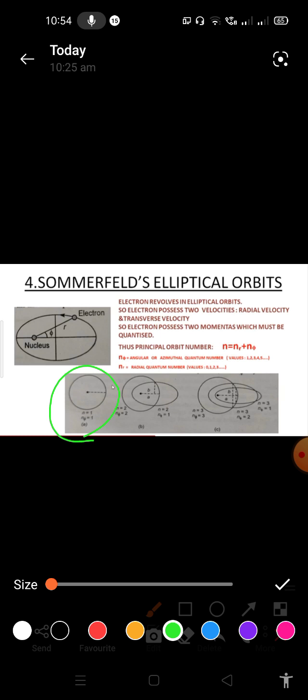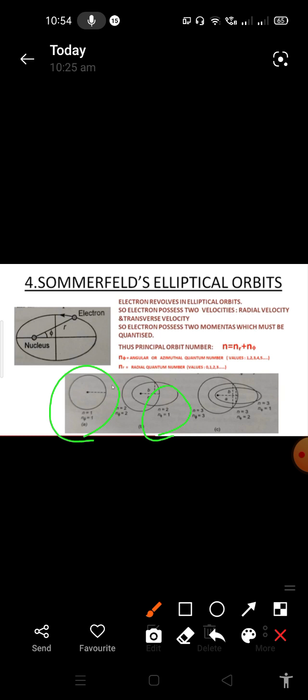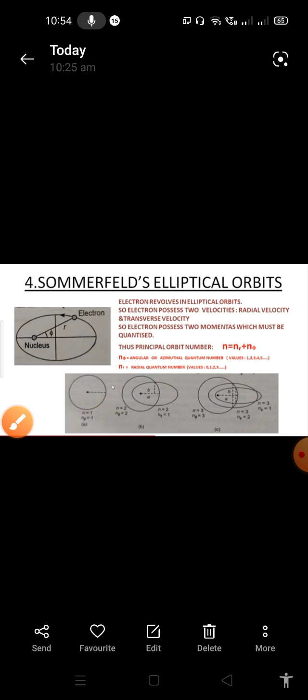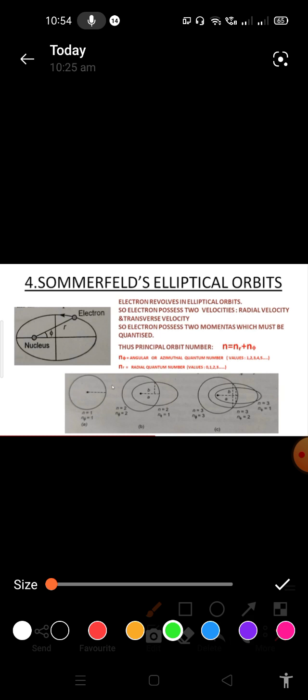Okay, so here whenever n and n pi are not equal, we will get the elliptical path. But whenever n and n pi are equal, we will get the circular path. Here electron moves around the elliptical orbit and circular orbit, both cases are possible. There is a possibility of both the cases in case of Sommerfeld's theory.